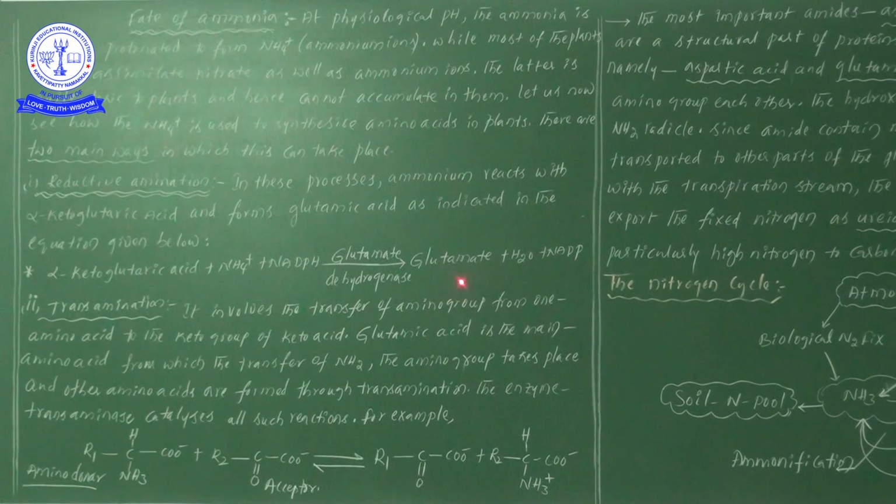So what is the point? In the reductive amination process, we notice the formation of an amino acid, namely glutamate or glutamic acid. That is the point we discuss here.